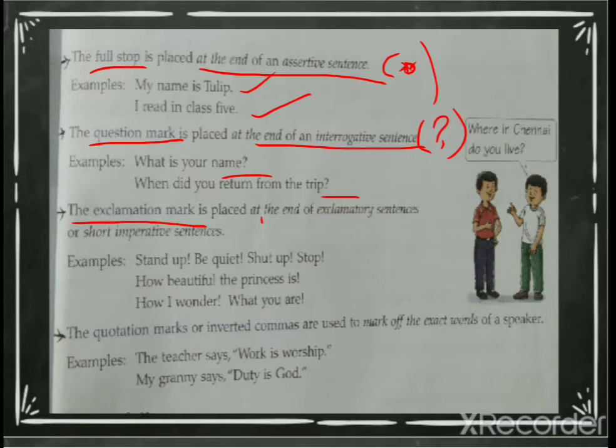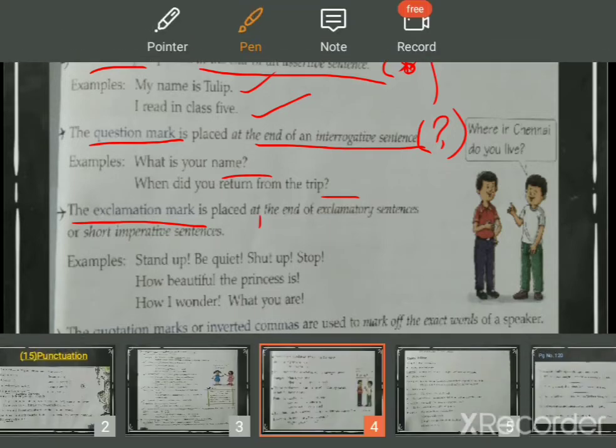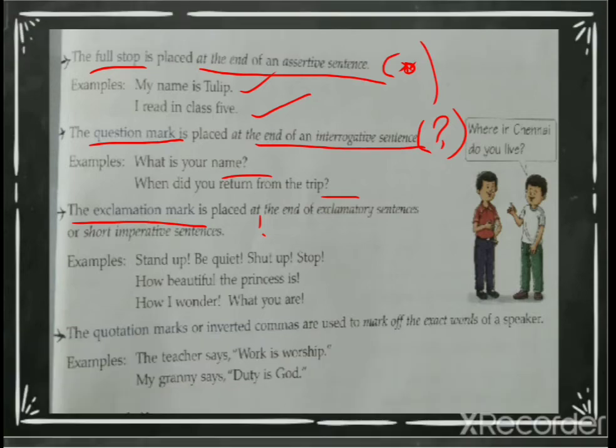Next, exclamation mark. Now exclamation mark is one dot, one line, and below you have a dot. Okay, now you know when, see, this is easy to understand. Why? Because in the chapter sentences we have studied exclamatory sentences, right?